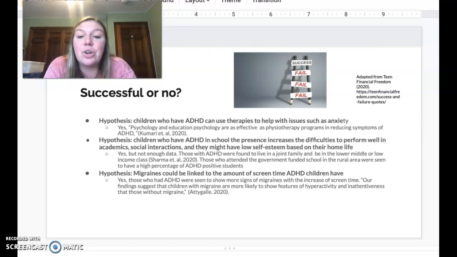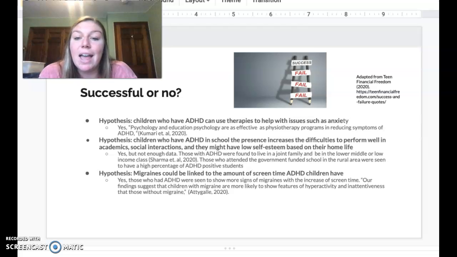So the data actually showed that those with ADHD are shown to live in a joint family with a low income or low middle class income, which I thought was pretty helpful, just so teachers and parents could use this data to maybe help themselves with living in these rural areas.